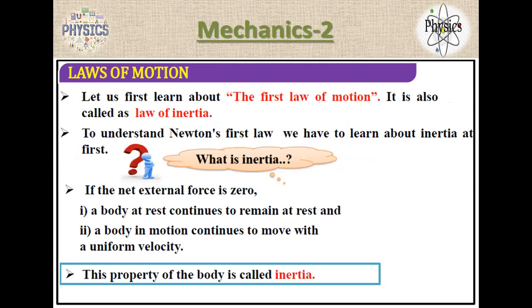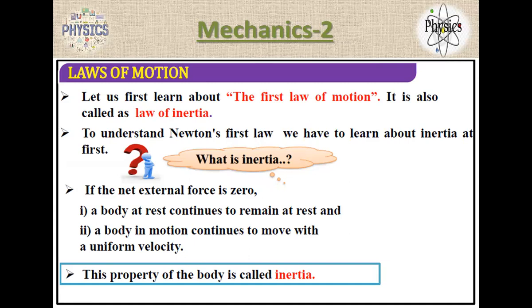So the next, as I mentioned already, is the first law of motion, also called the law of inertia. The first law always describes the motion of the body. So what is inertia? As I mentioned already, it's a property of a body which always opposes the motion.